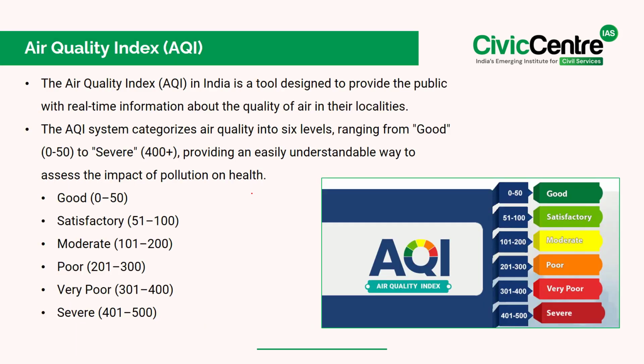See, the Air Quality Index in India is a tool designed to provide the public with real-time information about the quality of air in their localities. Know that the air quality system categorizes the air quality into 6 levels, ranging from good, which amounts to 0 to 50, to severe, which is 400 plus, providing an easily understandable way to assess the impact of pollution on health. So these are the following categories under the Air Quality Index.